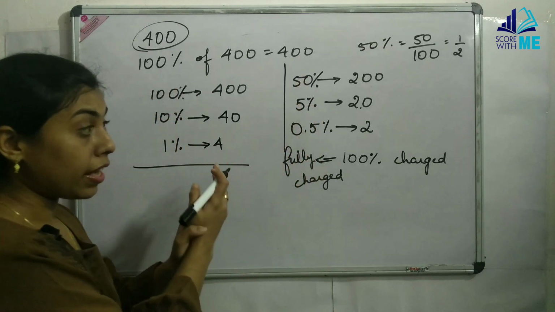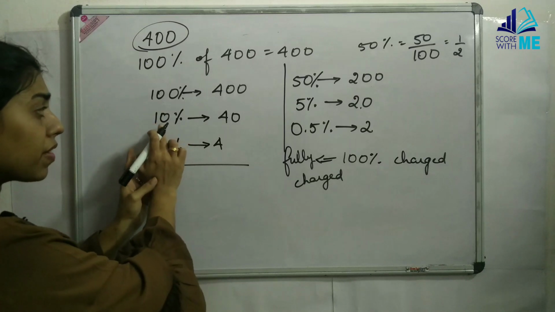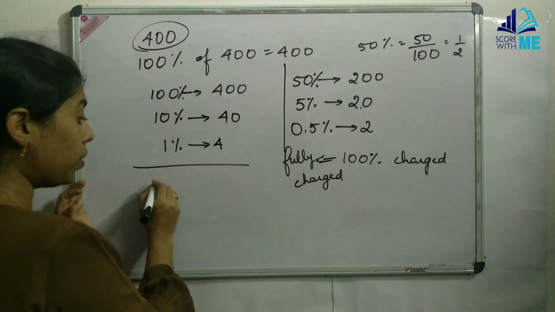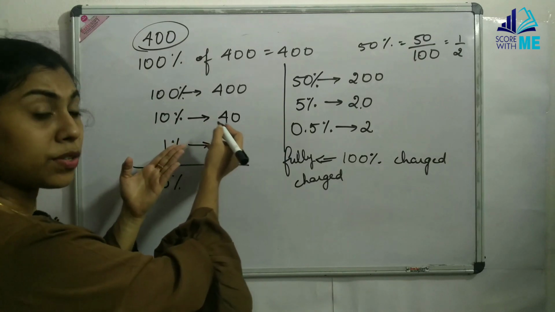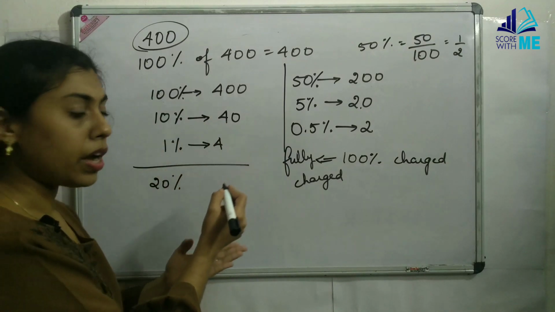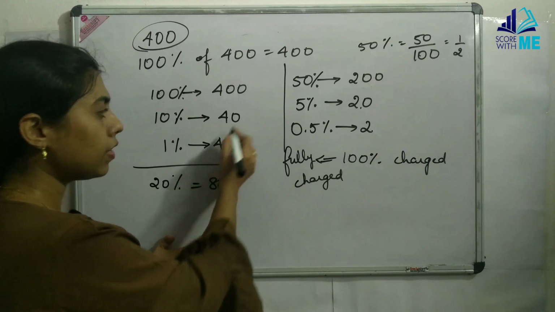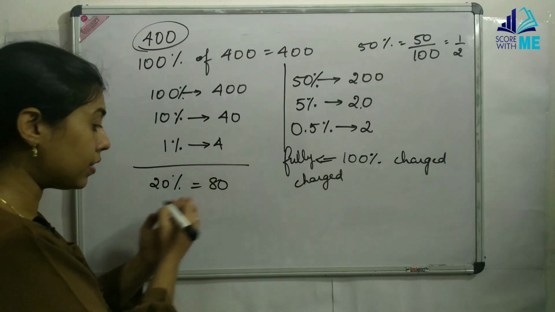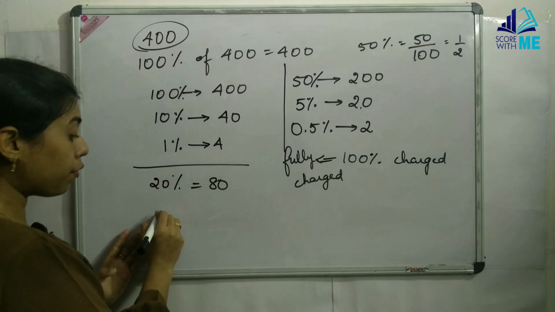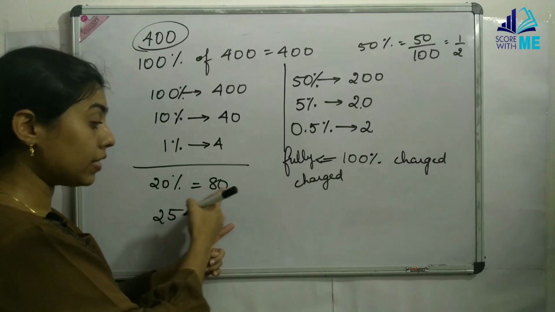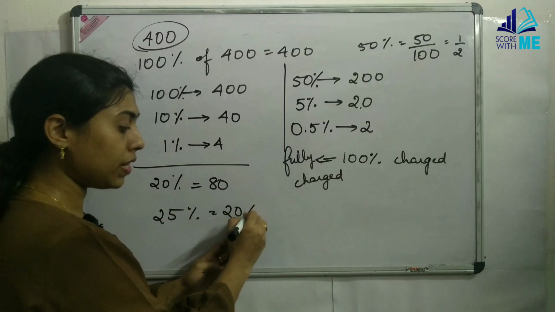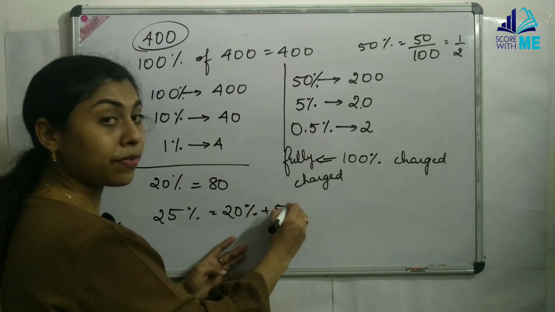Now the same thing if I am to write 20%. What should I do? If I am to find 20%, I know what 10% is. So what I'll do, 10% I know, I'll just simply write 20% as 80. Without doing any calculation, I can write it as 80. Then if I am to find 25%, I know 20% is 80. 25% means 20% plus 5%, isn't it?